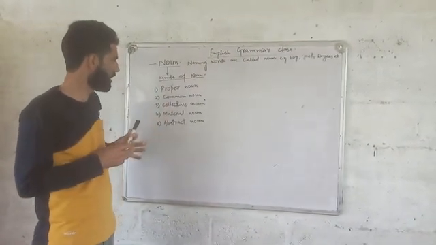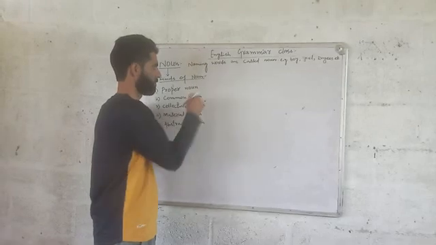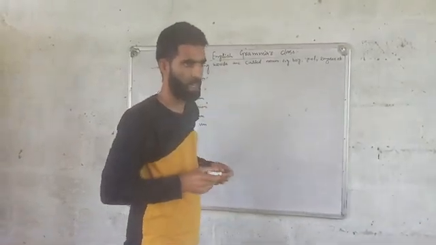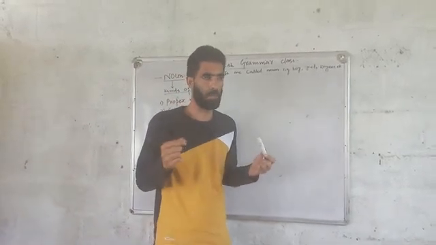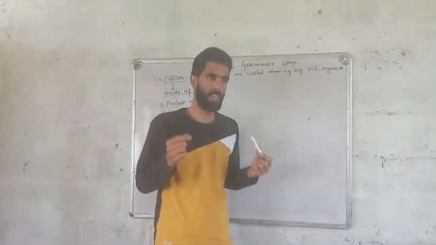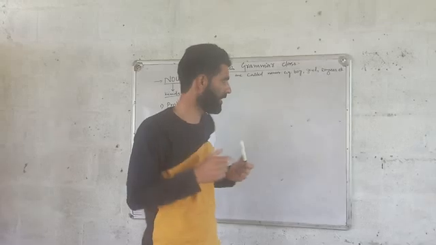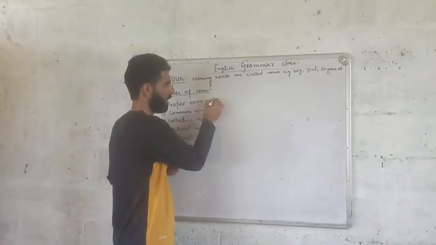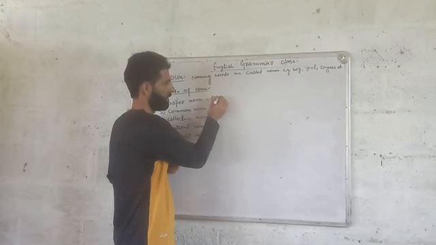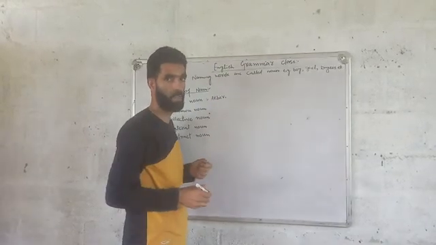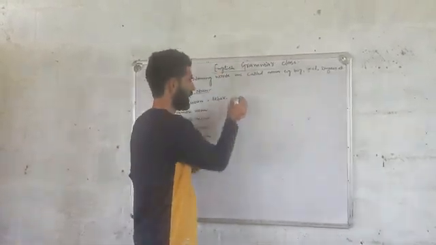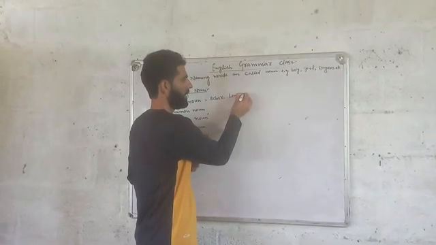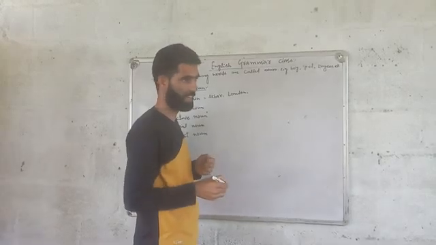So far as this one is concerned, proper noun. It is that kind of noun which is the name of a particular person, place, or a thing. If I will write the name here, Akbar. He was a famous Mughal emperor. If I will write the name here, London. It is a famous city in England.